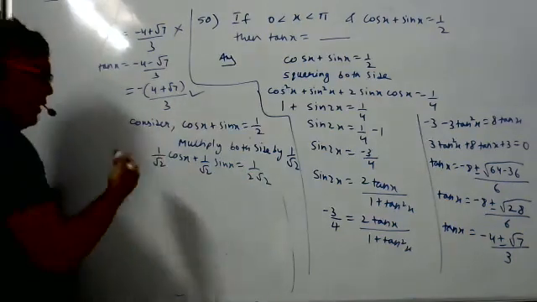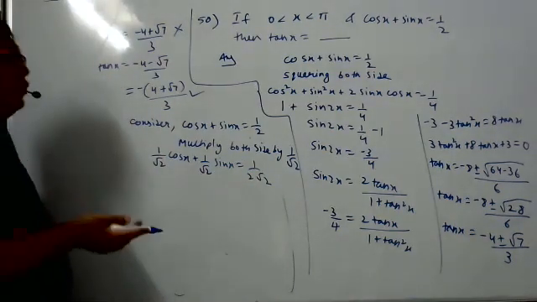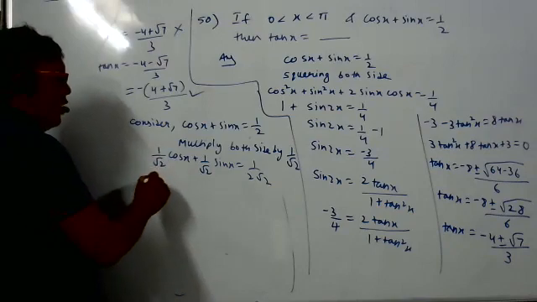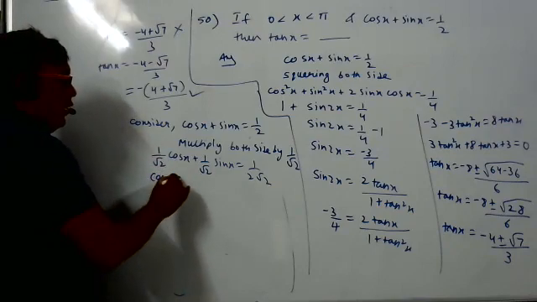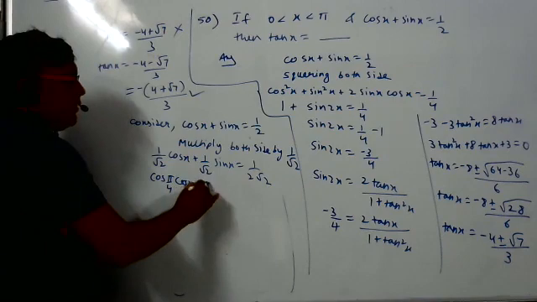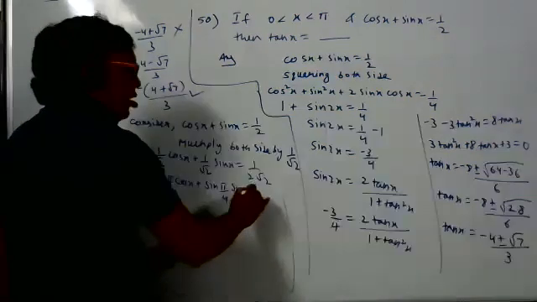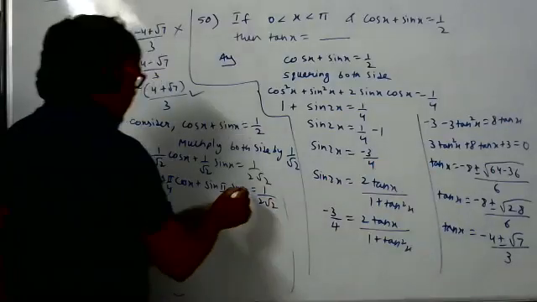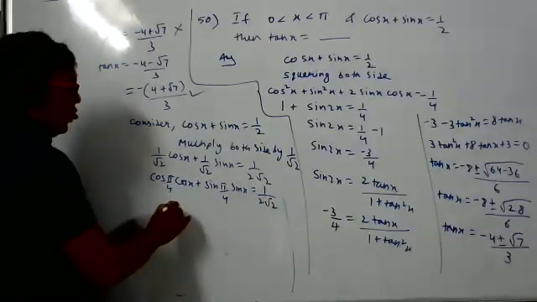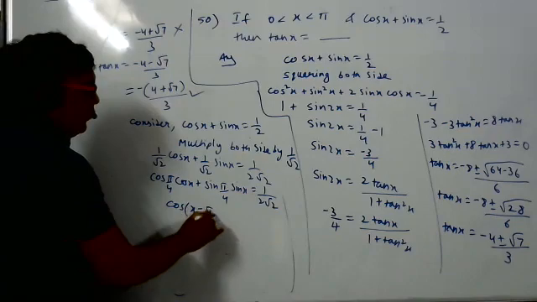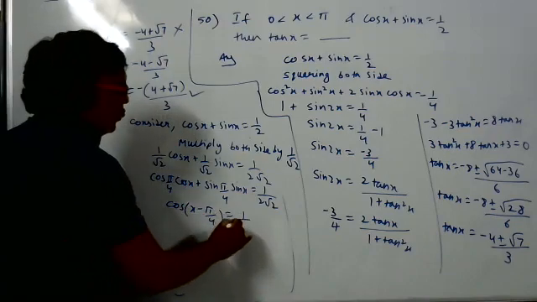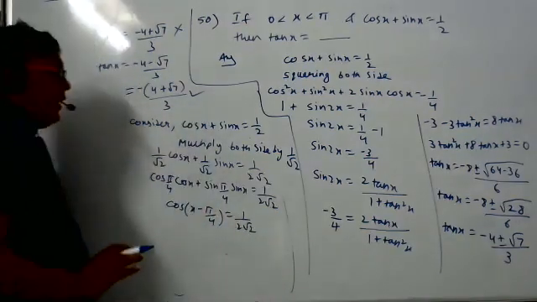So, according to our convenience, we will do the sum. 1 by root 2, I will write as cos pi by 4, and the other 1 by root 2, purposely I will write as sin pi by 4, so that it comes in the formula form. We have done all this the other day. So this is a formula. Whose formula is this? Cos of x minus pi by 4 is equal to 1 by 2 root 2. Till here we have done.